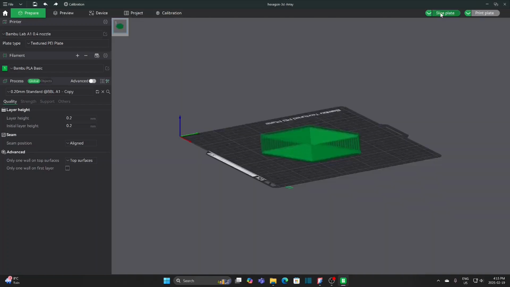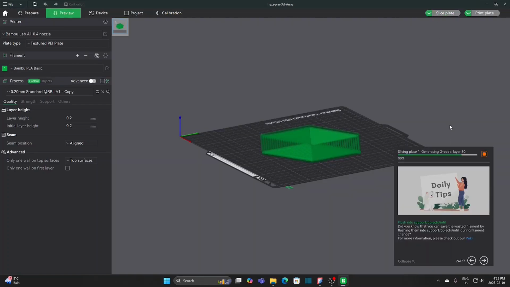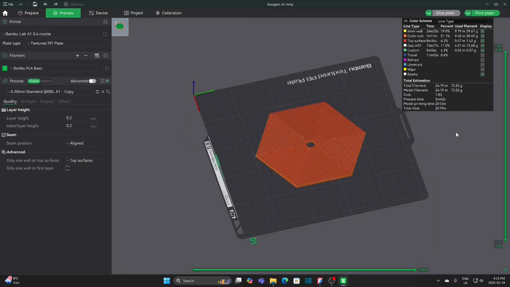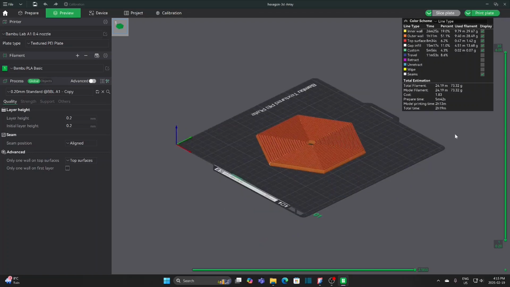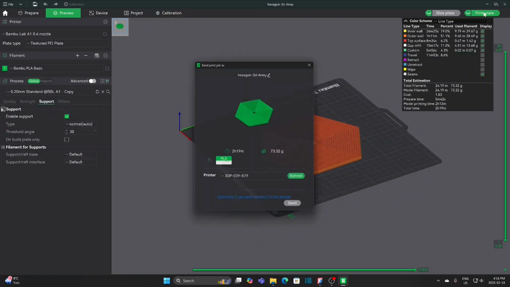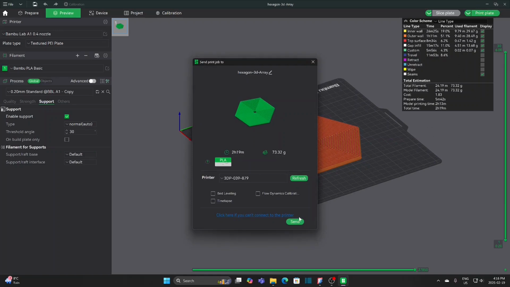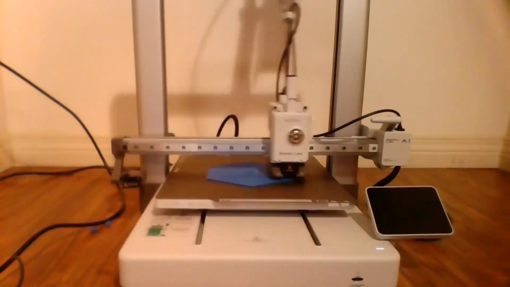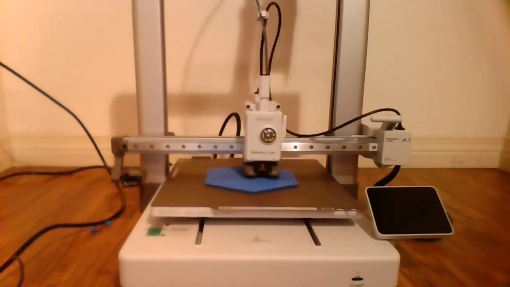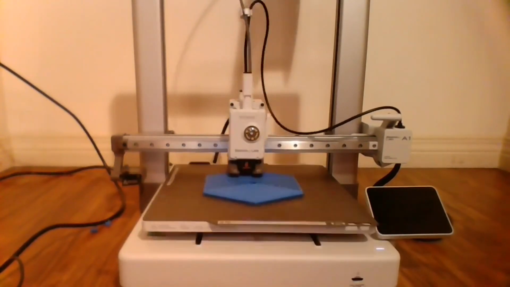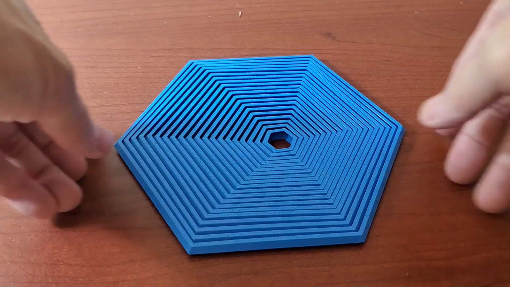Slice it. It will take 2 hours and 19 minutes to print. Just send the file to the printer to print. It is finished.